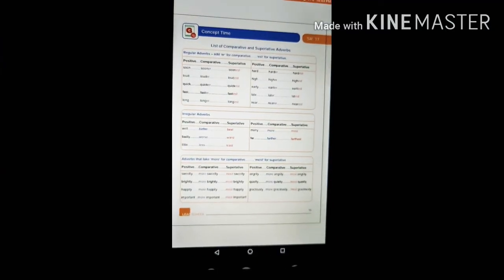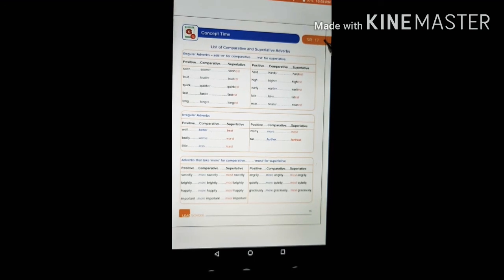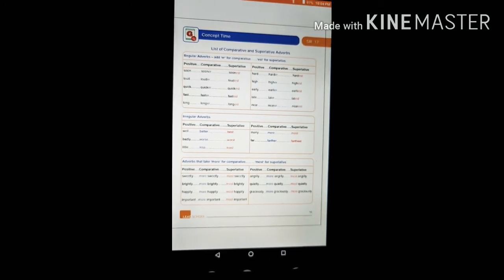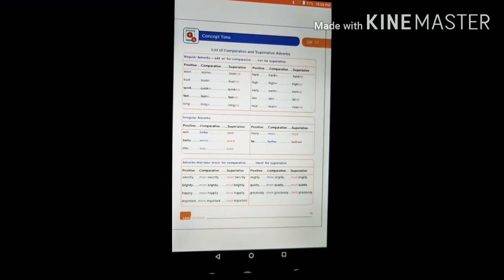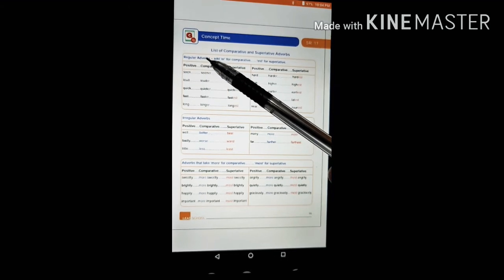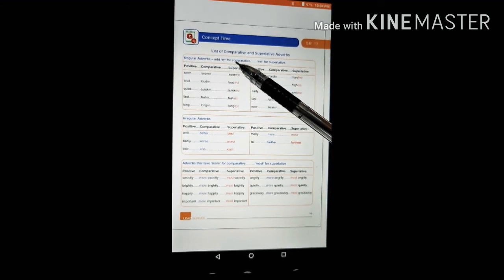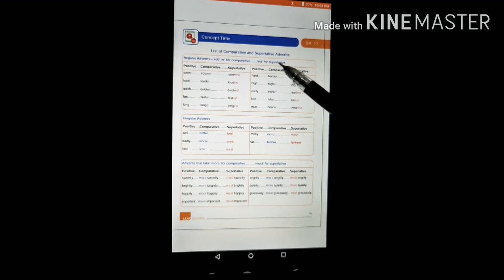Okay, so now students, open SR 17 in your student reader. The list of comparative and superlative adverbs is given there. So let's revise that. For regular adverbs, add er for comparative and est for superlative.